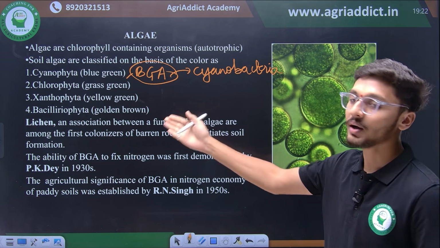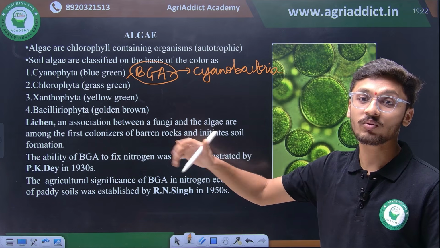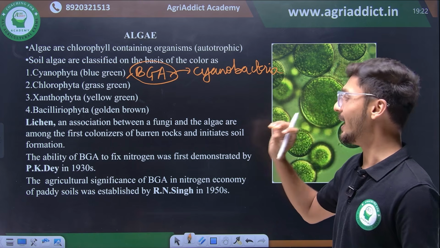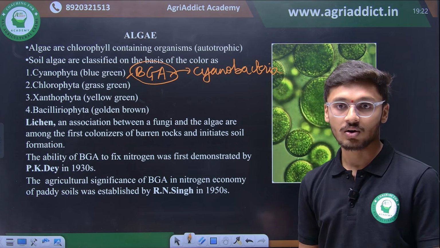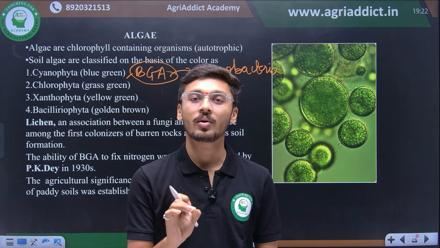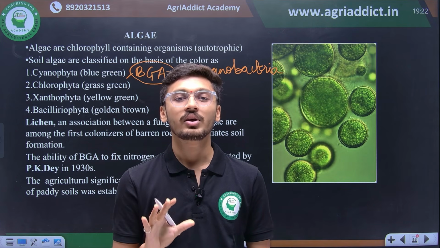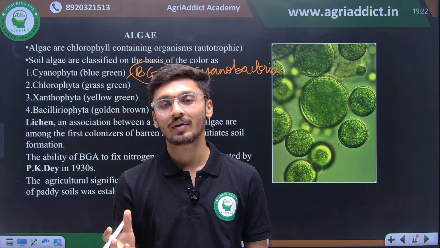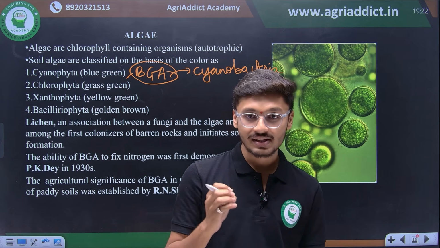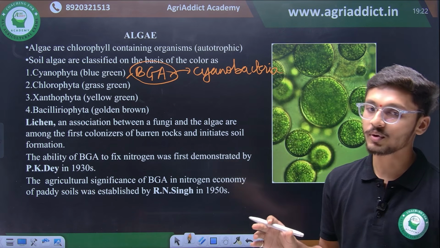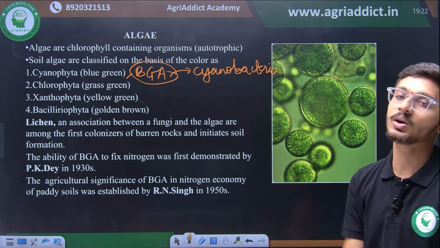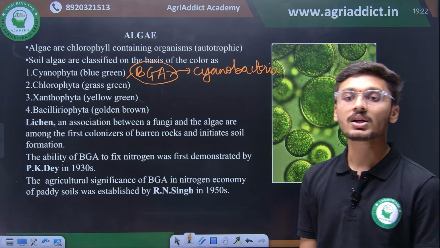Then lichen. We asked in the earlier slide, what is lichen? It is the association between fungi and algal population, and these are the first to colonize barren rocks. So these play a key role in biological weathering. Since we are studying soil biology, we should not compromise on biological weathering. We know that there is an important role of lichens and roots of higher plants in penetration and action of biota for physical breakdown of soil, for soil formation processes, and thus lichen is a very important first colonizer population which plays a key role in soil formation.